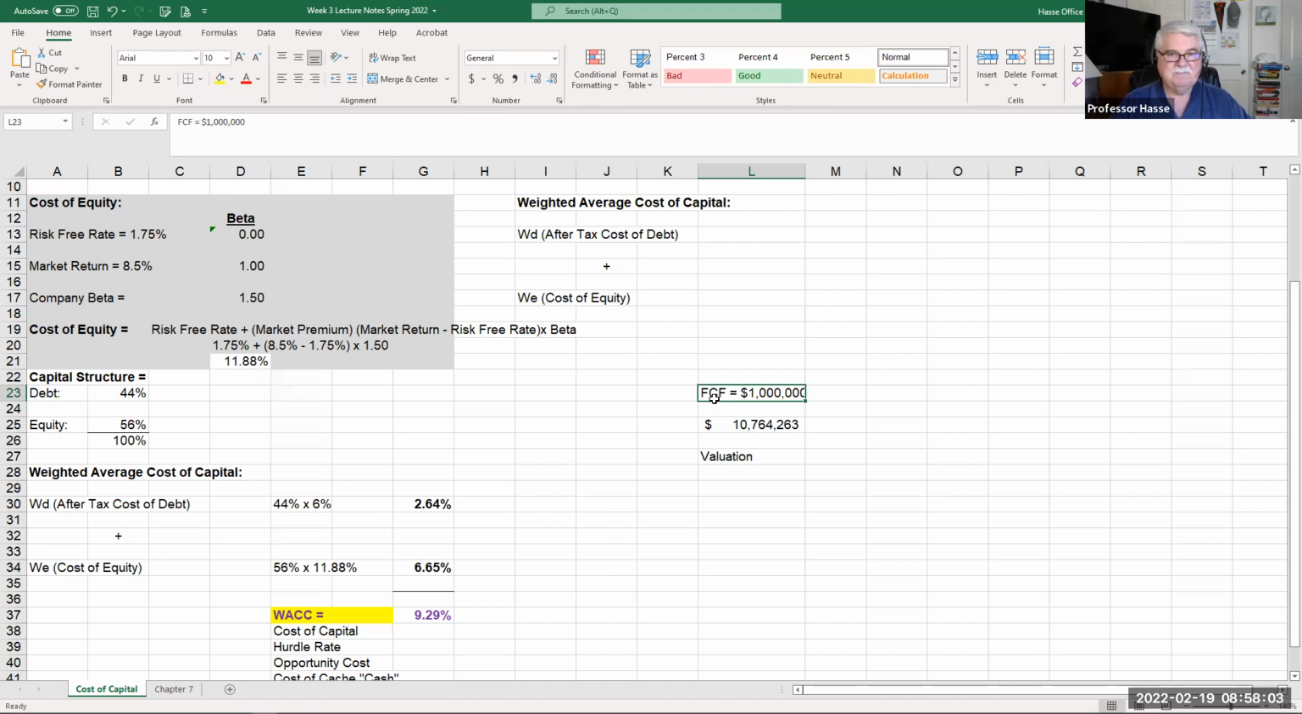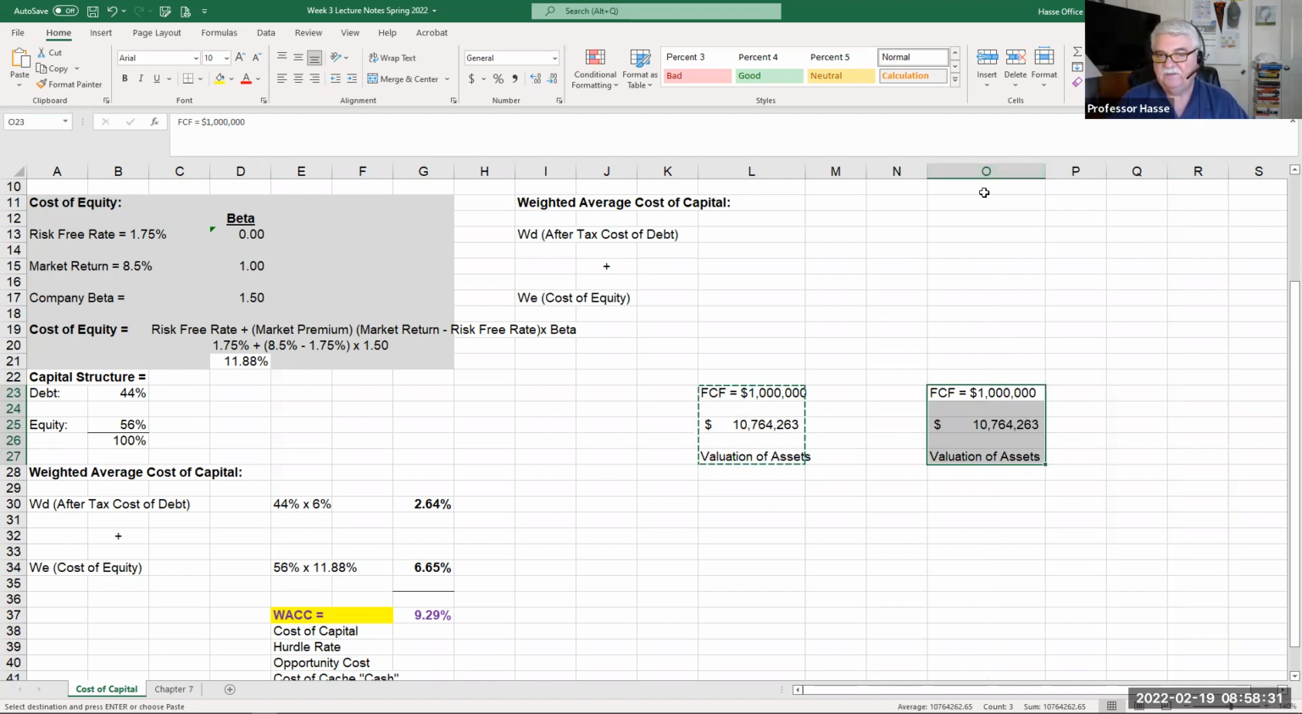So that is their valuation of assets. It gives you the value of the assets of the company. It doesn't tell you the value of the company because then you have to take into account that you have to subtract from that the debt to get the equity value, but it gives you the valuation of the assets of the company.